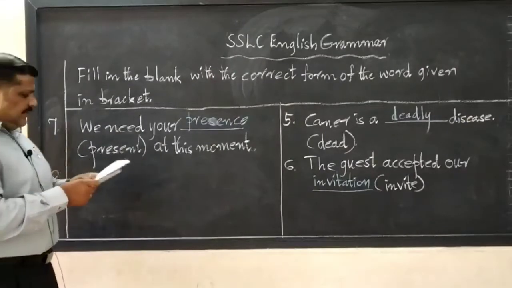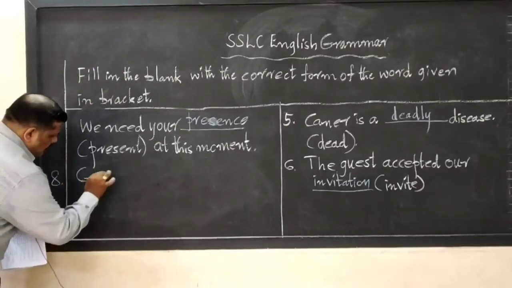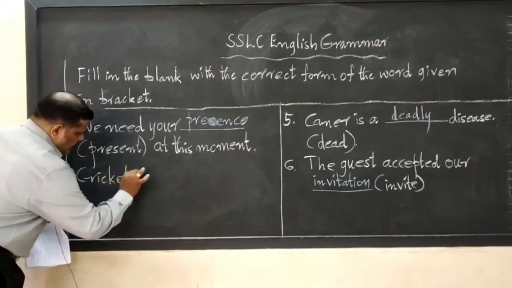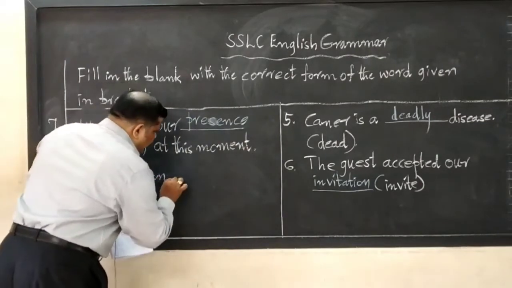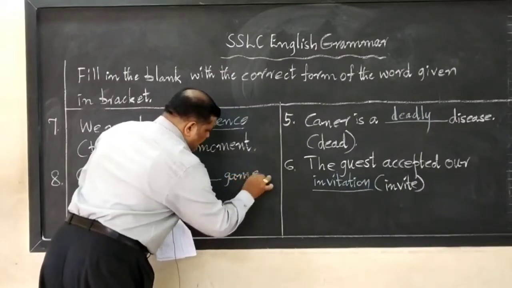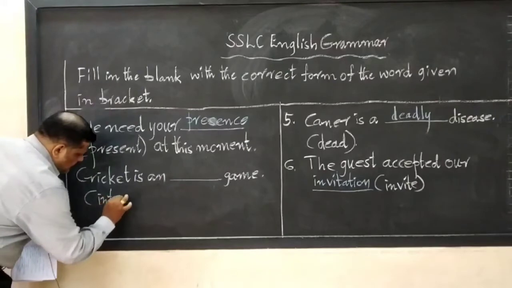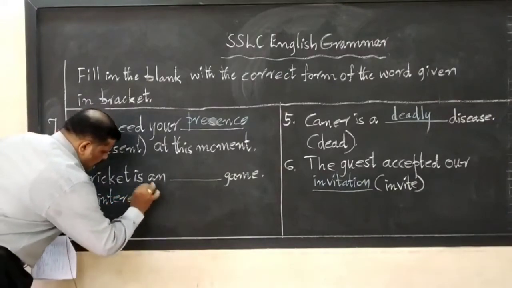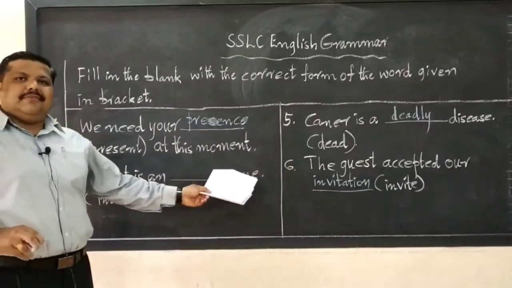Eighth one says, cricket is an dash game, in bracket interest. Cricket is a dash game.